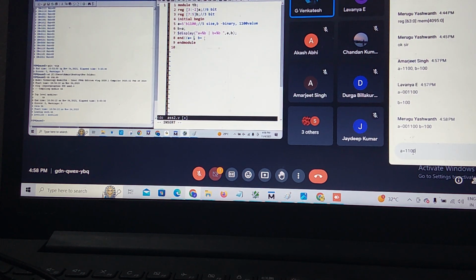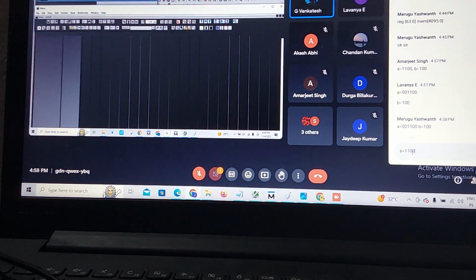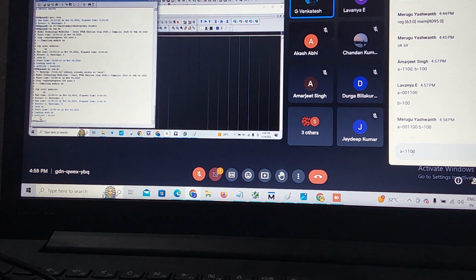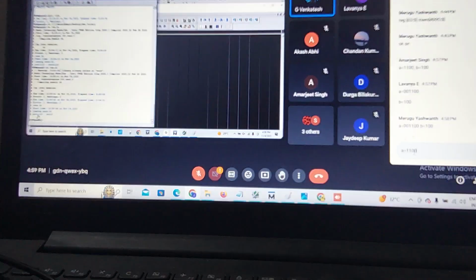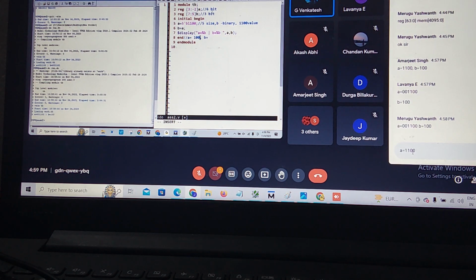Okay Giri, I will run the code. Your answer is 100. A value? B value is 100. A value, why did it come with this many bits? Soumya, understand? Why did the A value come as 6 bit and the B value only 3? Just from LSB, 3 bits only were taken, even though I gave my size value as 5.